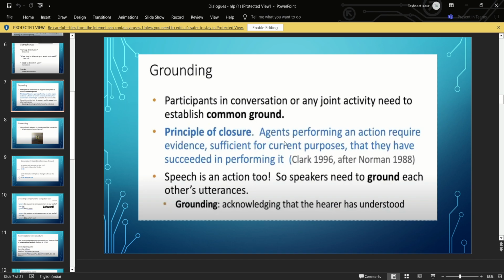Participants need to establish a common ground, that is, agents performing an action require evidence sufficient for current purposes that they have succeeded in performing it. So speech is an action too. Speakers need to ground each other on their utterances. Grounding is acknowledging that the hearer has understood and the speaker has conveyed their message successfully. Right? So we are acknowledging that the hearer has understood and the speaker is able to successfully deliver his message to the hearer. So this is what grounding means.